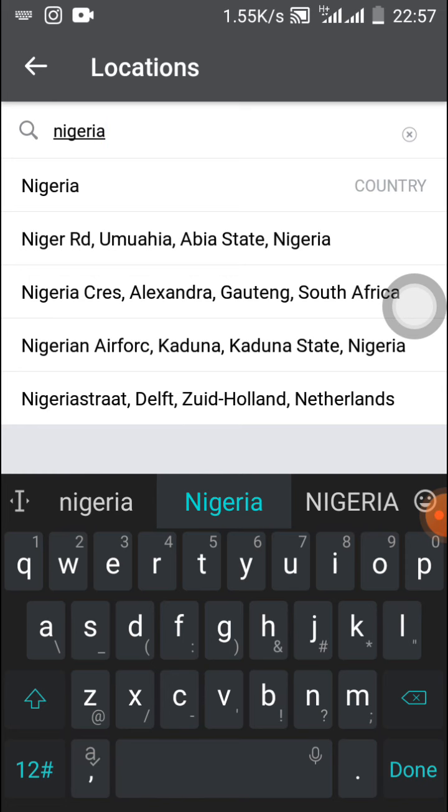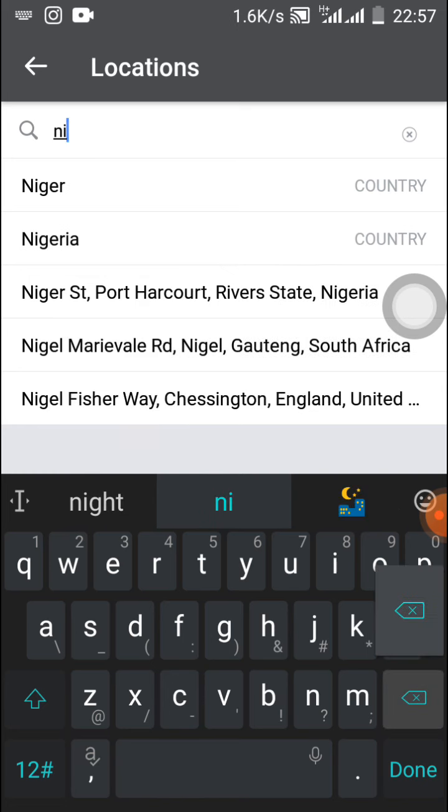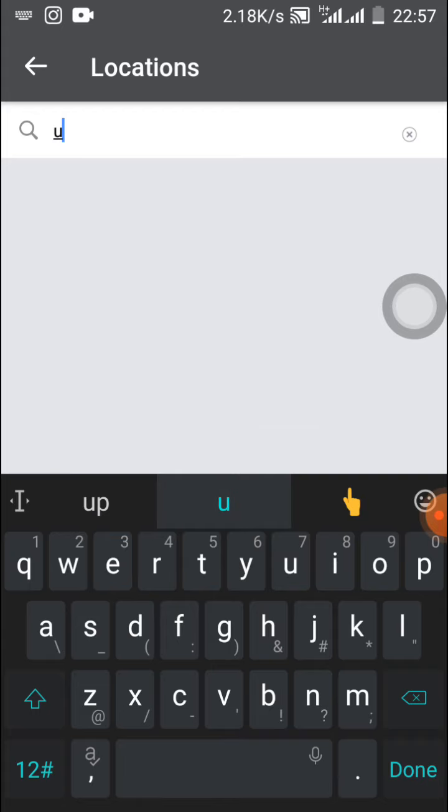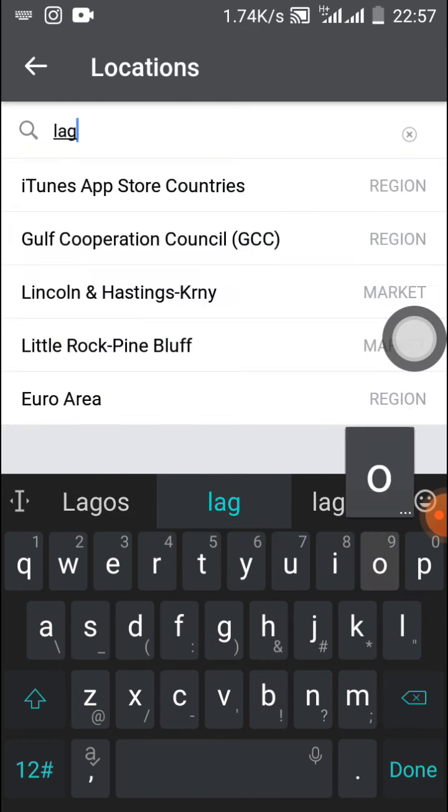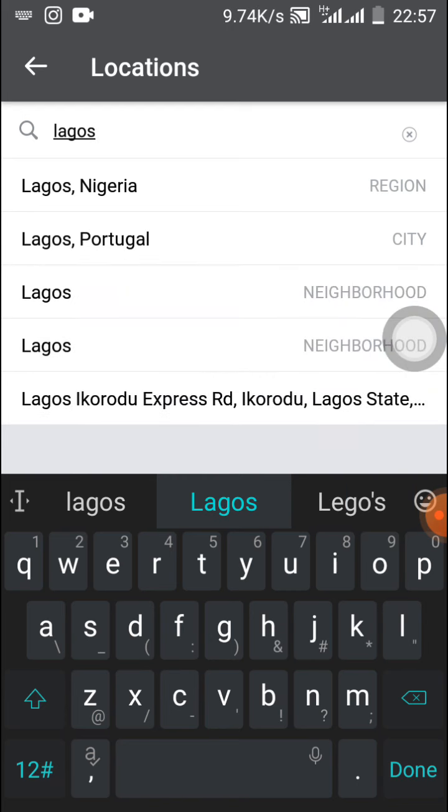But if you are situated in just a particular region, maybe Uyo, you can see Uyo, Nigeria, it says city. Now it's going to target only people in Uyo. Or maybe Lagos, you can see Lagos, Nigeria.